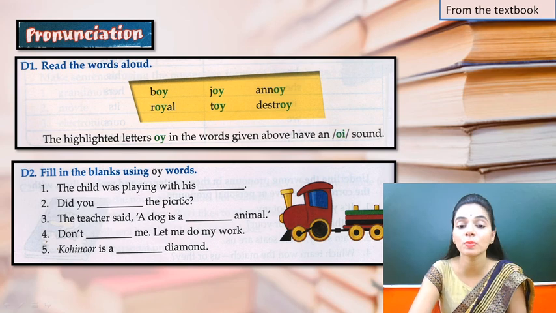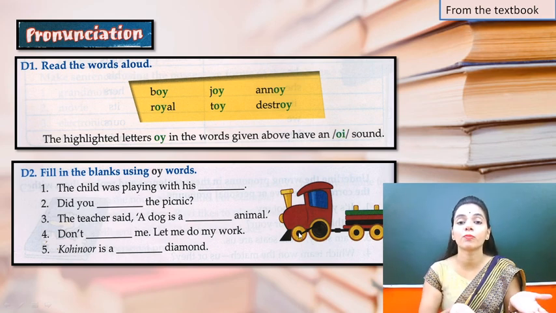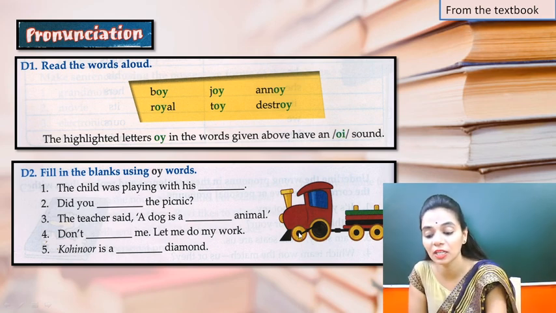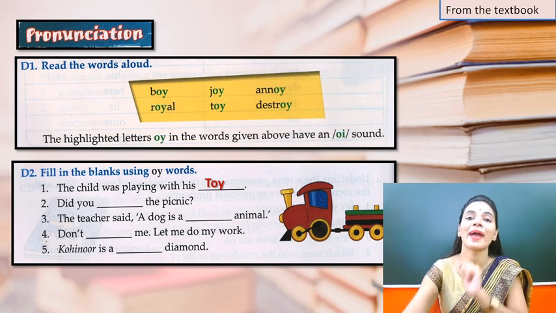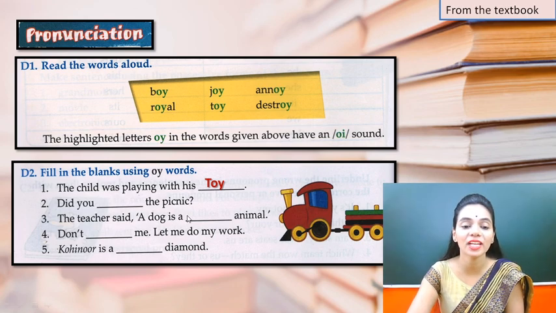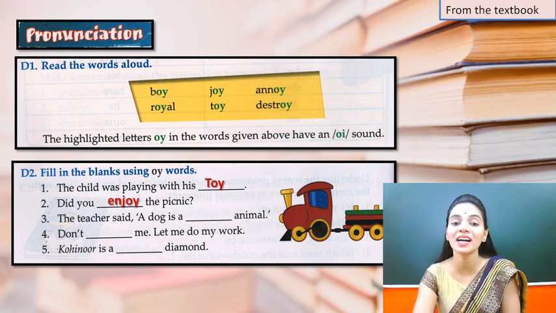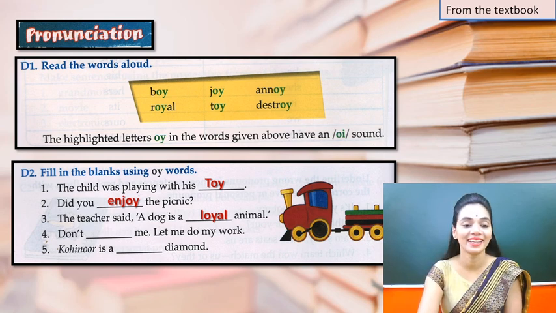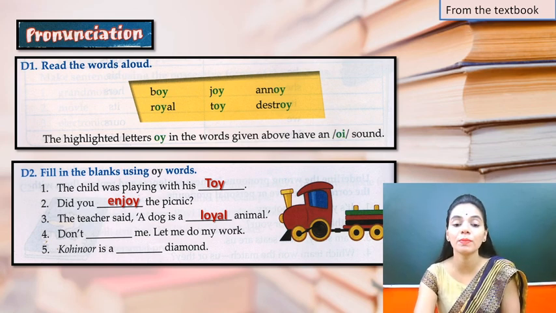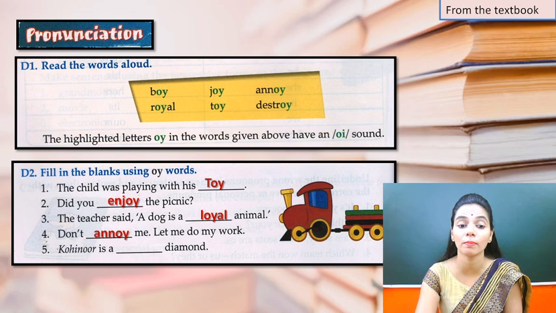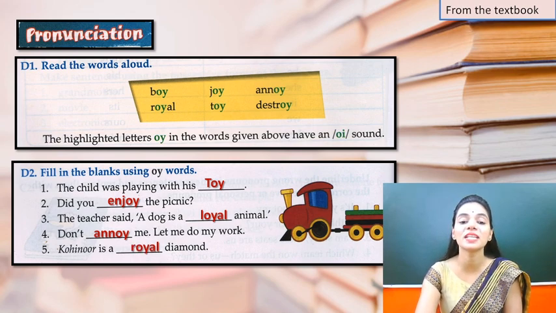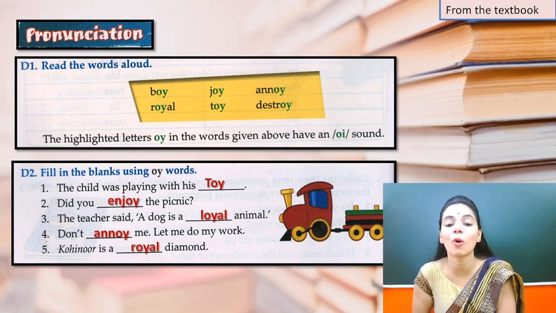Okay, so you have to fill these blanks with oy words. The child was playing with his toy. So oy, oy. Do you enjoy the picnic? The teacher said a dog is a loyal animal. Don't annoy me, let me do my work. And Kohinoor is a royal diamond. So I got all my words.